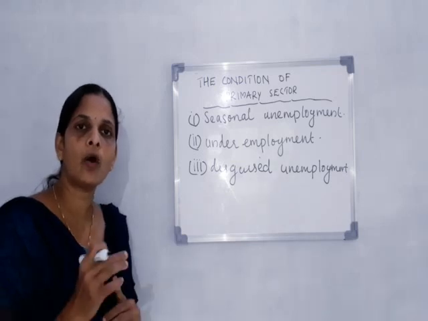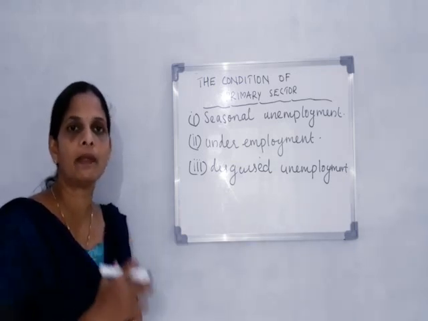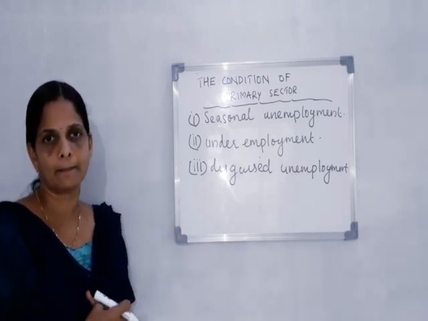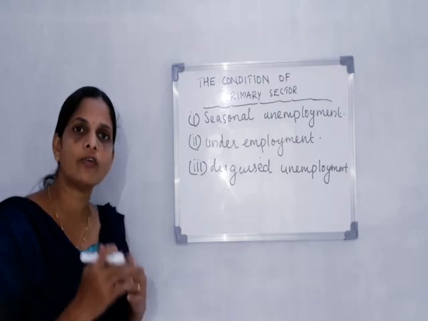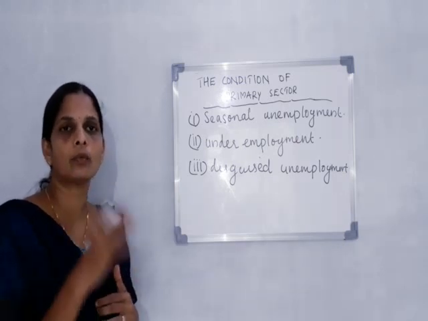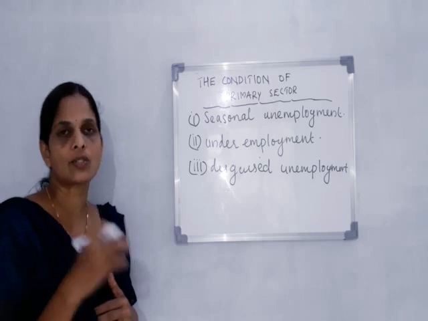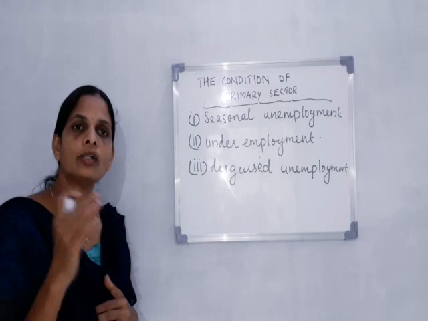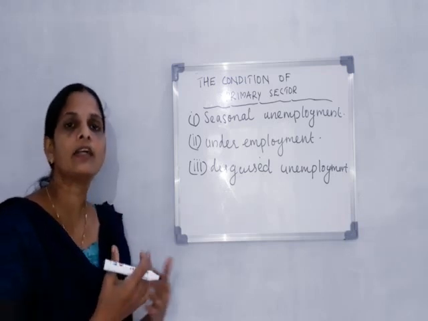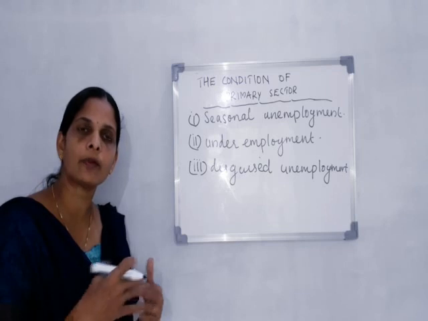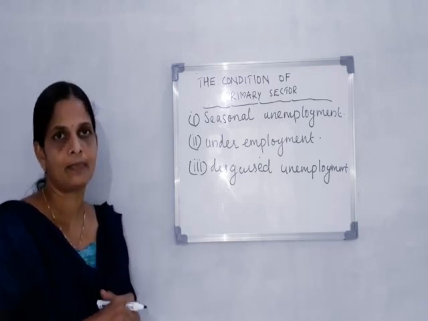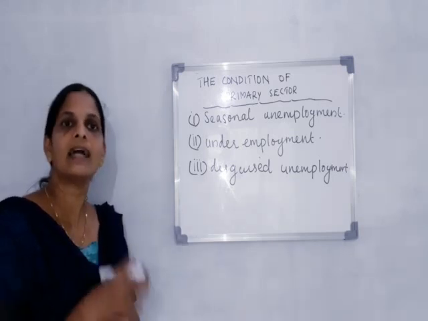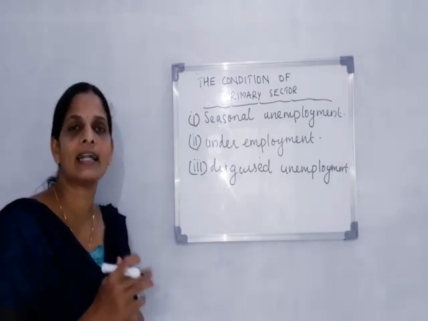For example, if a plot needs the work of 10 workers but 15 people are working, 5 are extra. These 5 people do not affect the total production. If you remove these 5 extra people, production will neither increase nor decrease. They are apparently working, but they do not produce any income. That situation is called disguised unemployment.